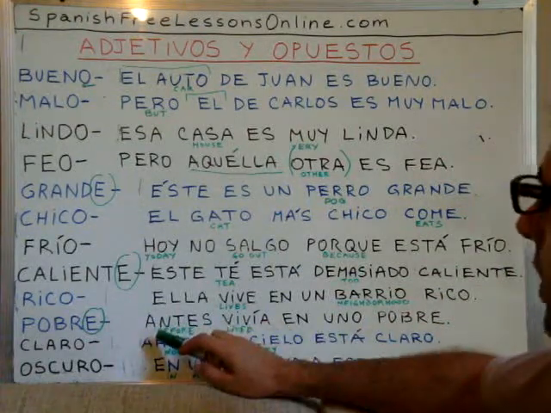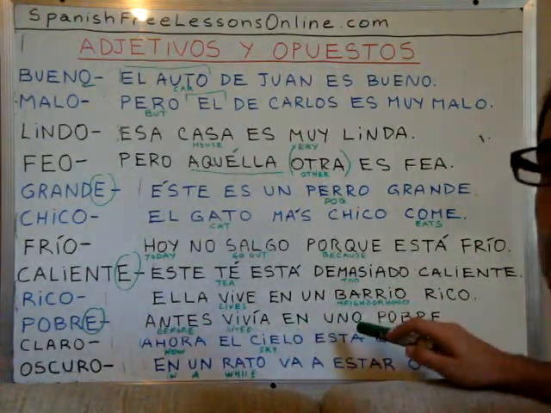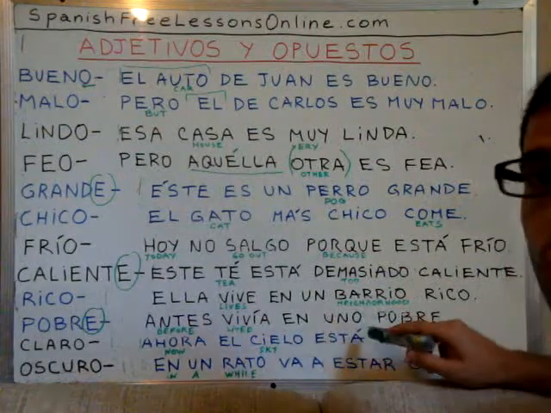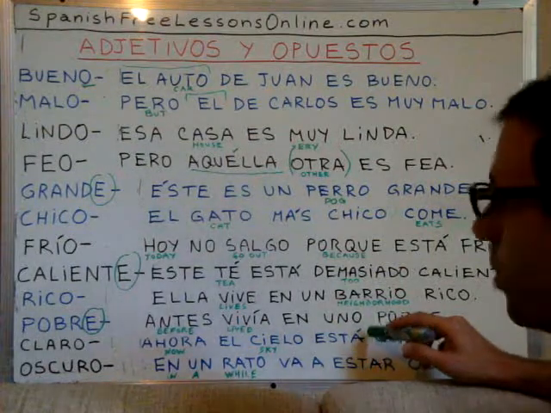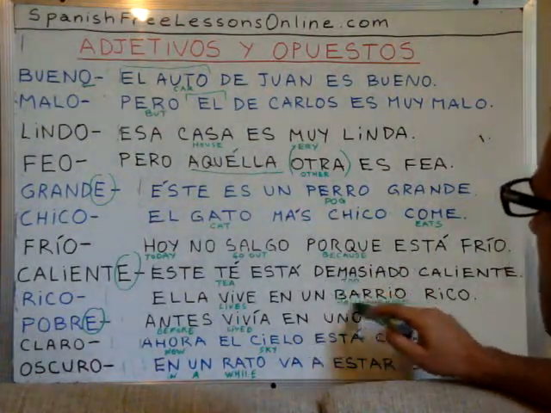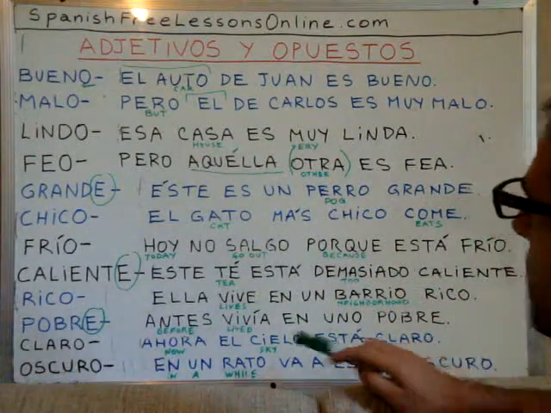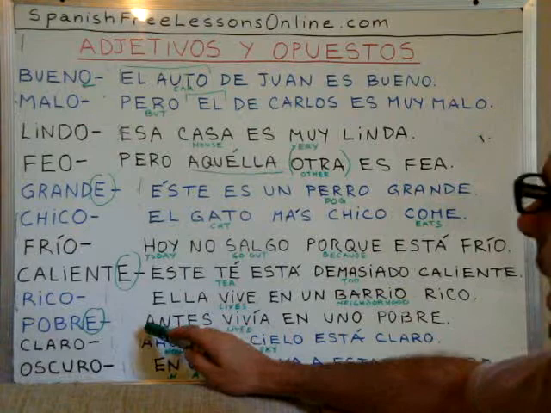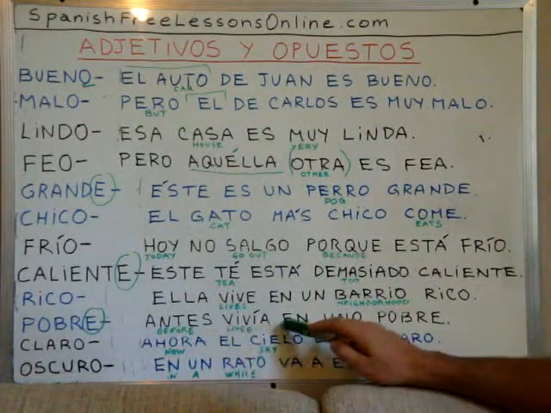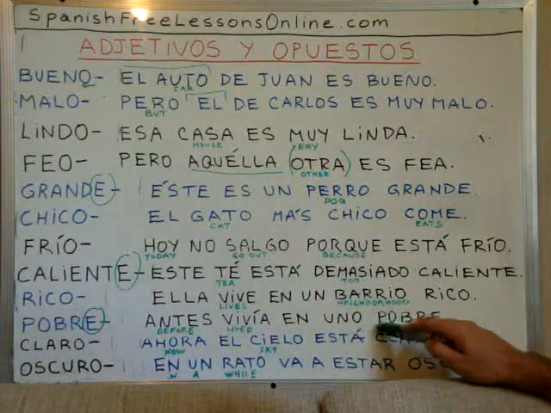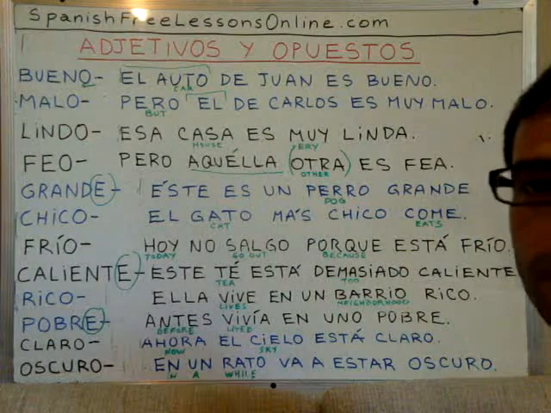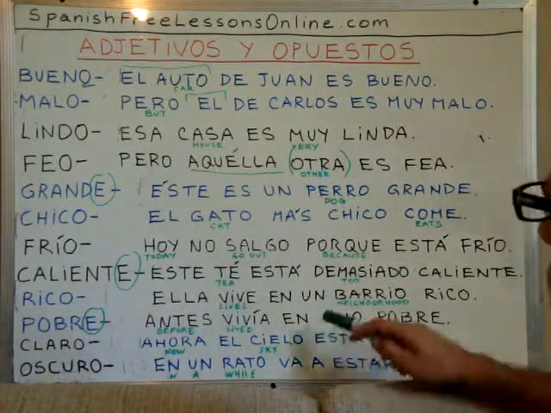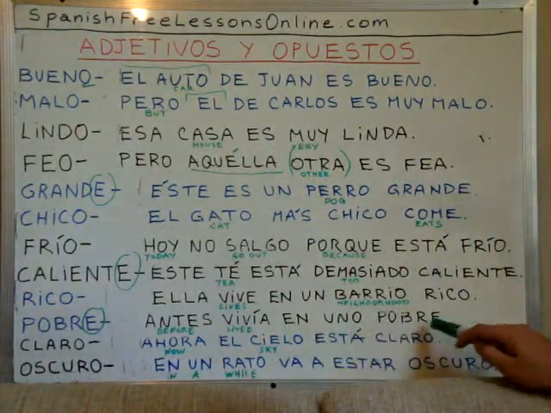So when we say before she lived in a poor one, we know we are talking about a neighborhood, a poor neighborhood. So antes, or before, antes vivía en uno pobre: before she lived in a poor one, or in one poor.